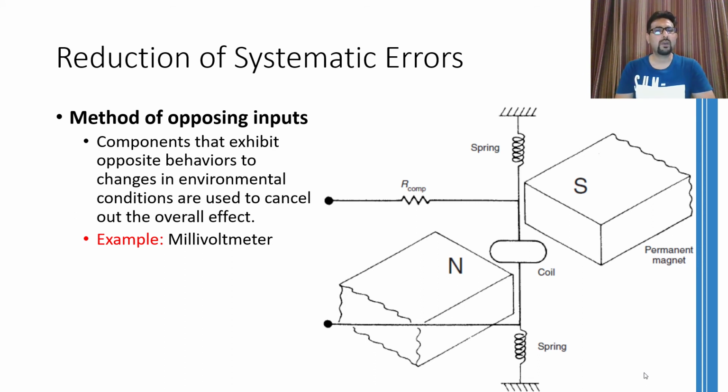What we can control is that we can add another resistance in series with this coil. But this resistance will have a negative temperature coefficient. And what is a negative temperature coefficient resistance? These kinds of resistors decrease their resistance as the temperature increases. So if the increase in temperature is increasing the resistance of the coil, then it will be decreasing the resistance of this resistor. Or it can be the opposite case. Whatever case it is, the overall resistance of the circuit will remain constant. That's why this added resistance is called compensating resistance.